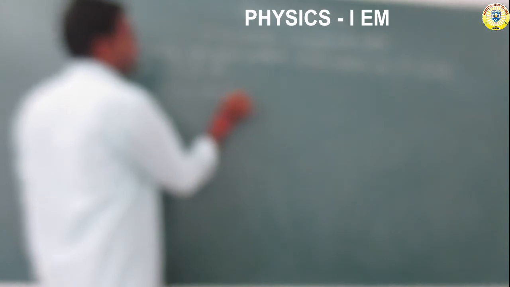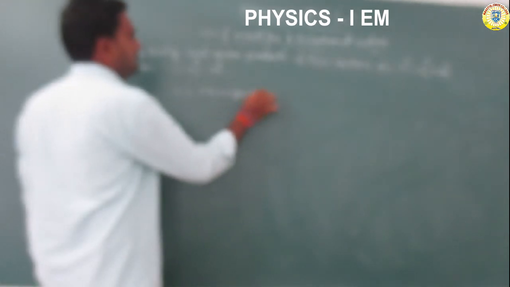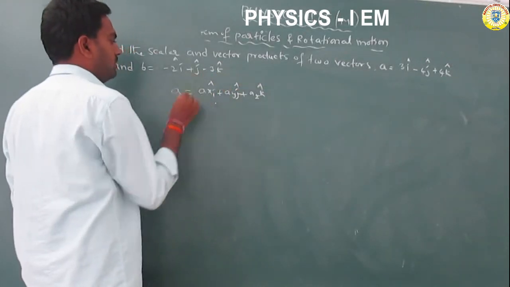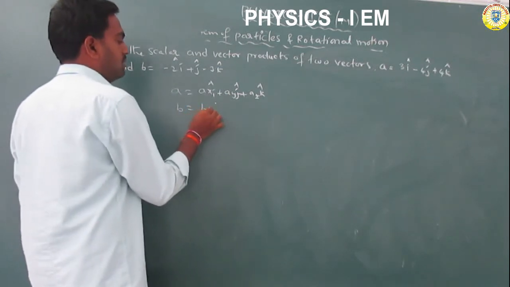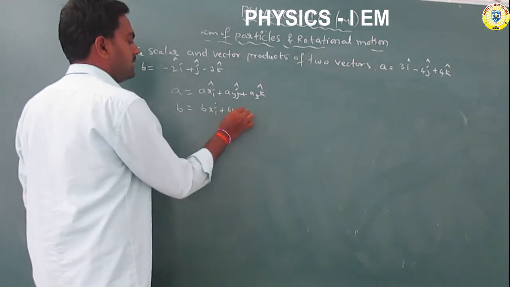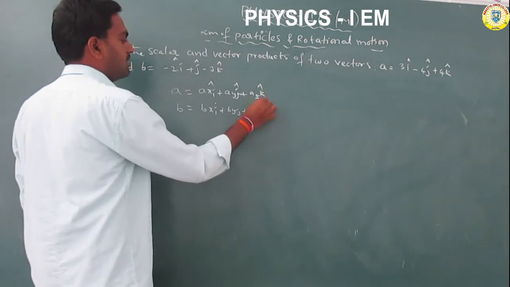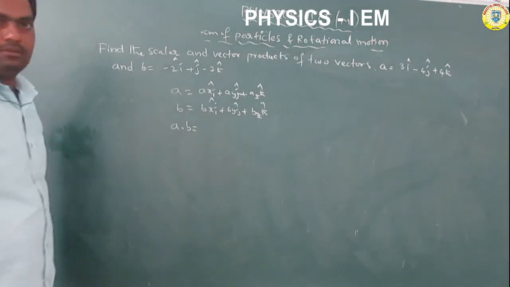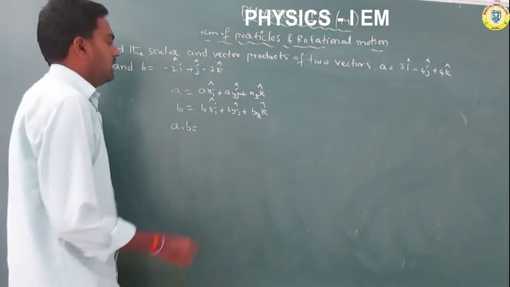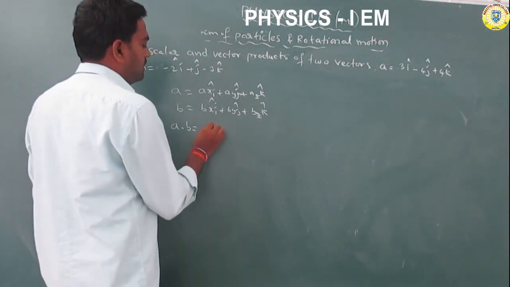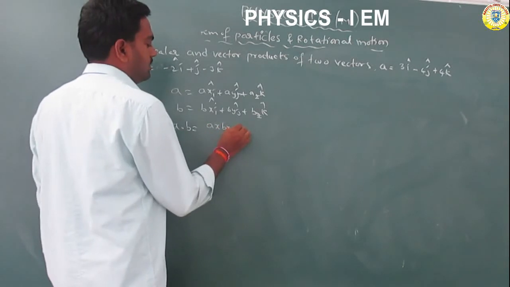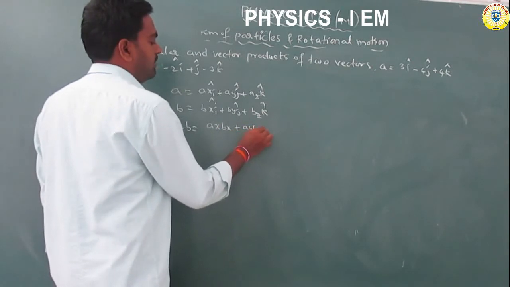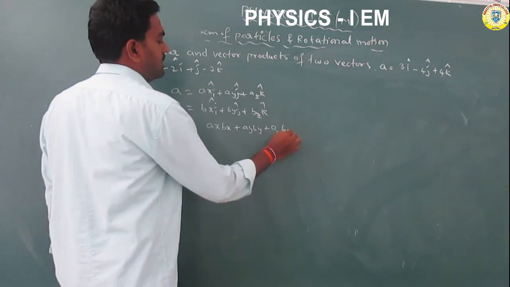For example, if you take A is equal to ax i plus ay j plus az k, and B is equal to bx i plus by j plus bz k. This is called the dot product, or scalar product: ax bx plus ay by plus az bz.